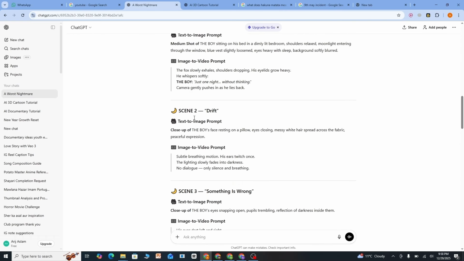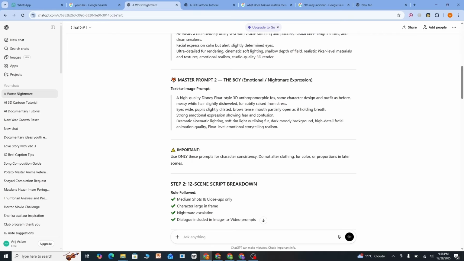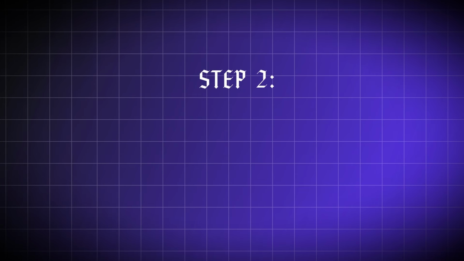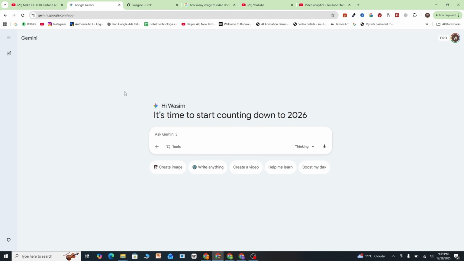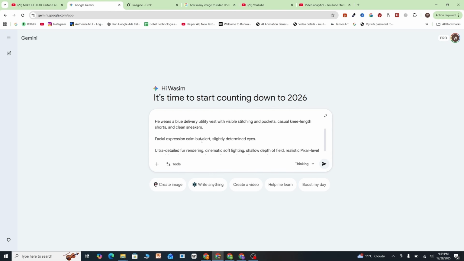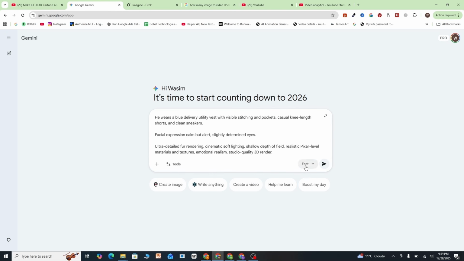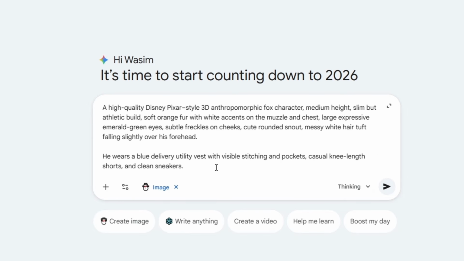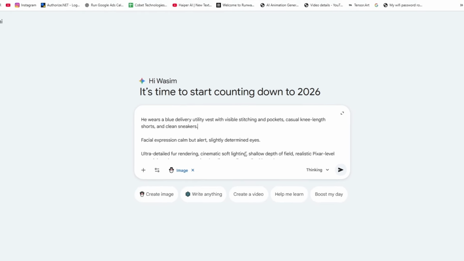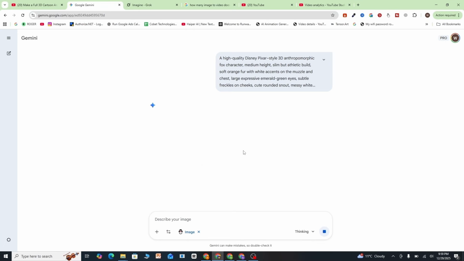Now, once your scripting and prompting for pictures and video is ready, here comes step 2, image generation using Gemini Nano Banana. Now just go to your Gemini, paste your master character prompt here, then just change this from fast to thinking and select the create image so that it will use Nano Banana's features. Now just click on enter, and now Gemini is going to create our main character for our story.